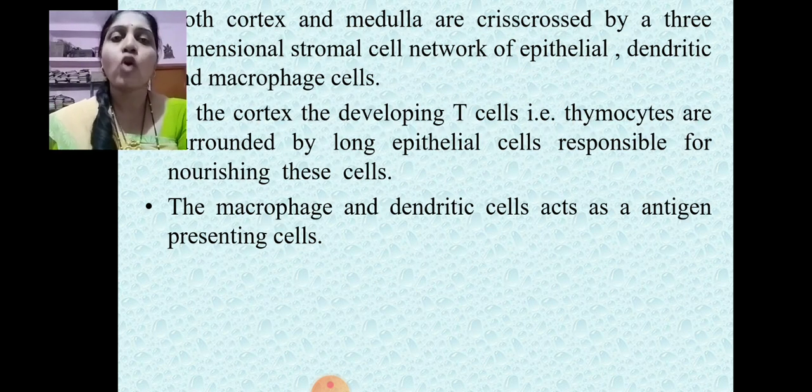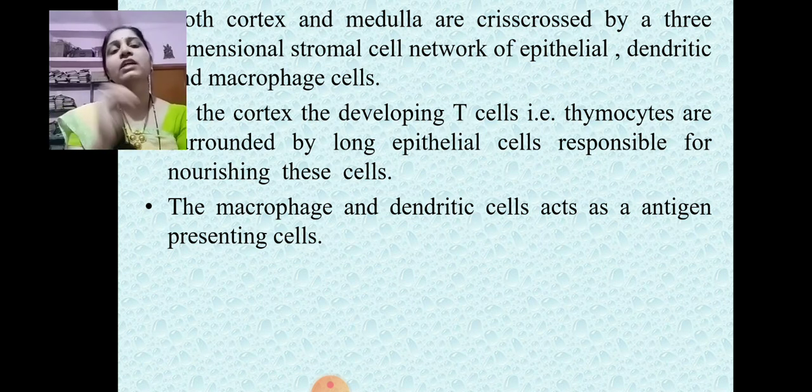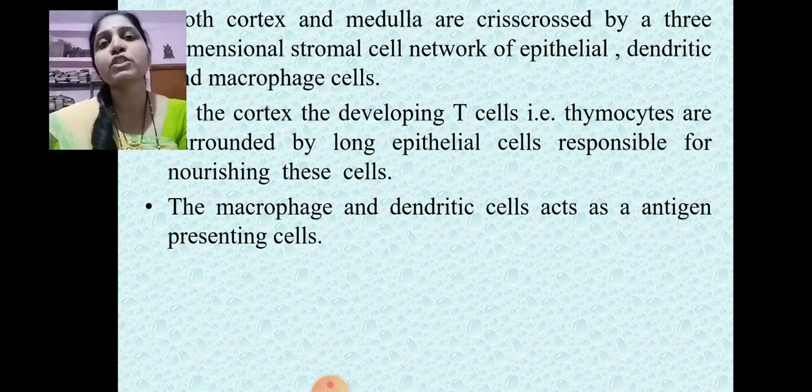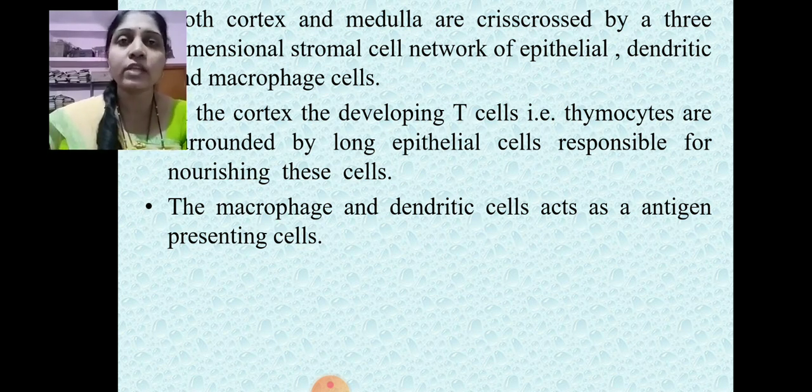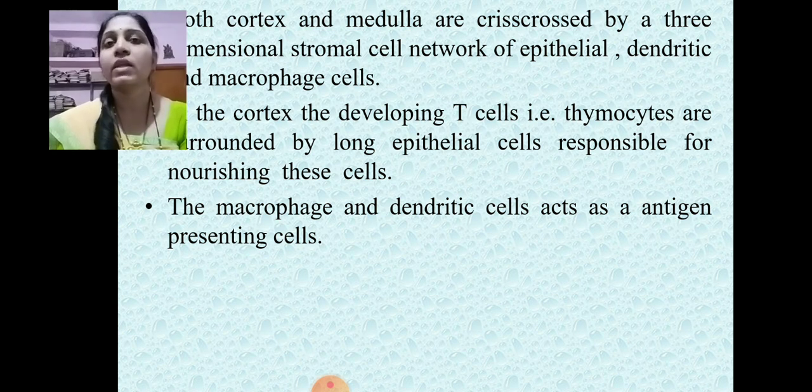Now, both the cortex and the medulla are crisscrossed by a three-dimensional stromal cell network of epithelial cells, dendritic cells and macrophage cells. Means the crisscross network of cells present in both the cortex and the medulla is made up of three types of cells, majorly the epithelial cells, dendritic cells and macrophage cells.